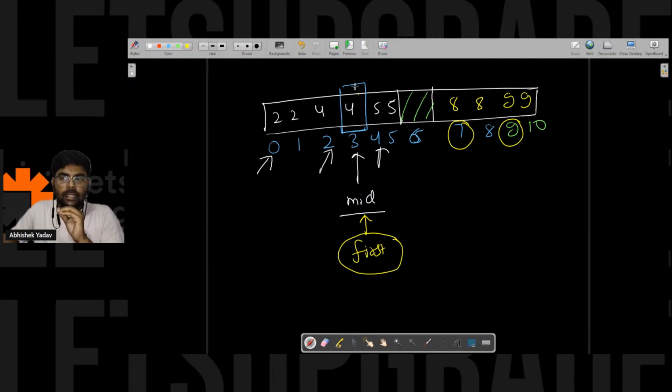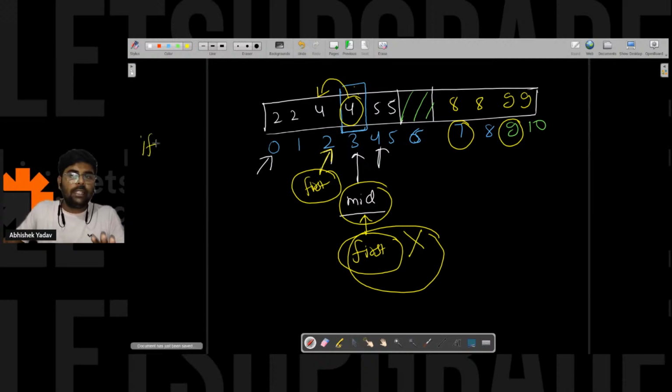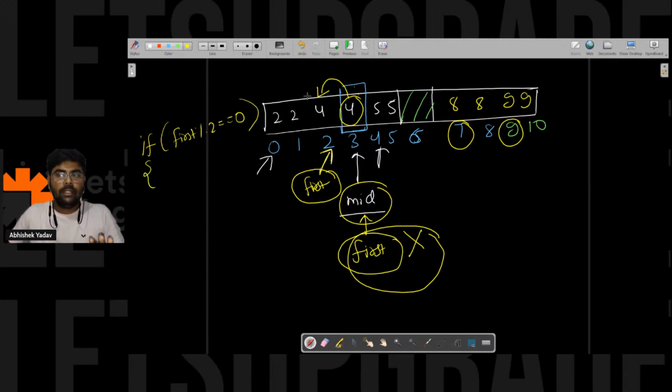So what you are doing is, you are first assuming that this is the first element of the pair, and after that you are checking whether this one is equal to the left, the previous adjacent element or not. Yes, it is equal. That's why my assumption is wrong. If my assumption is wrong, that means this is the first element of the pair, right? Yes or no? If you are in the blue region, then this will be the case. So I am writing a condition here: if first modulo 2 is equal to 0, that means I am in the blue region.